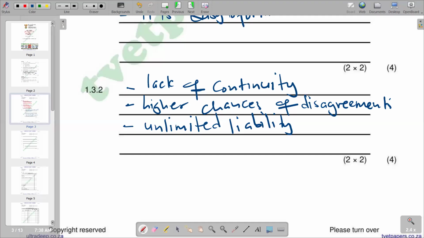So that becomes an unlimited liability aspect, which is a disadvantage from the point of view of business. So this is what we have on this question.